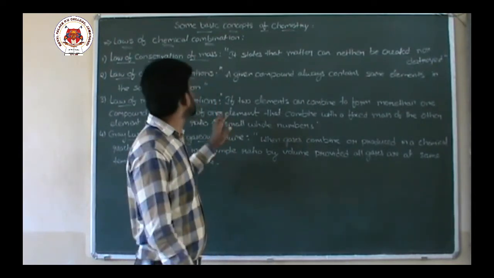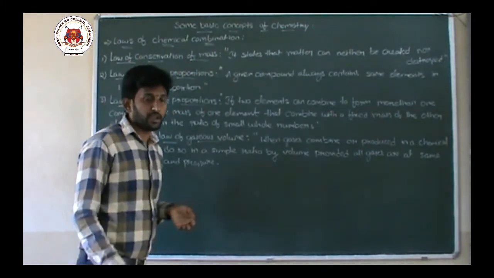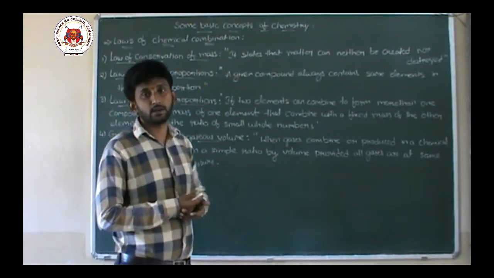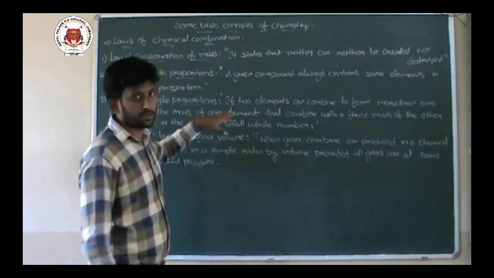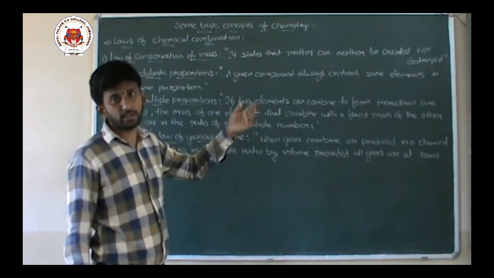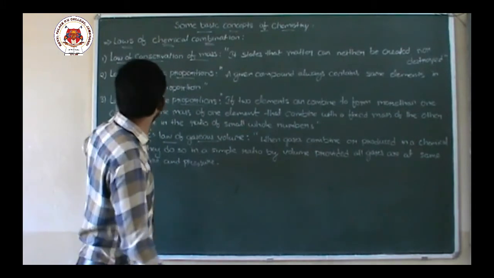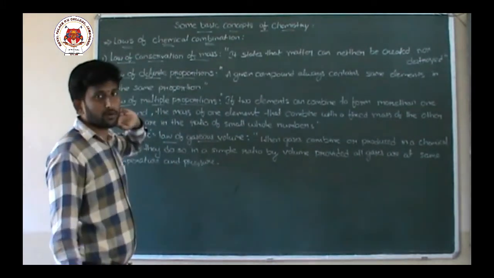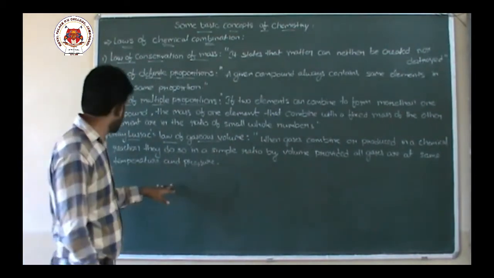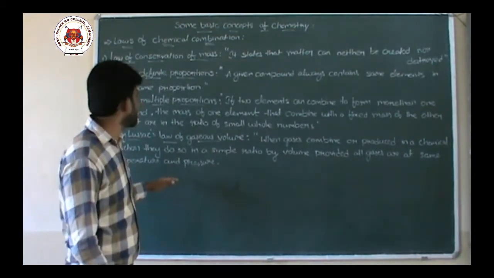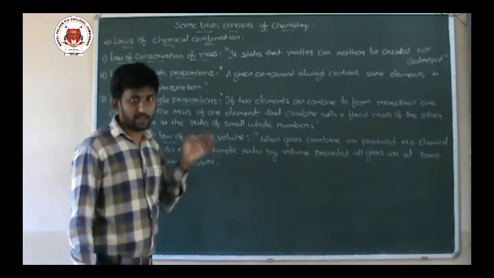Okay, so the deleted portion is law of chemical combination and also Dalton's atomic theory and some concepts. Let us see this first, then we will go into the next questions based on this topic. Now, in law of chemical combinations, we will study mainly 4 laws. Another law is there, that is Avogadro law, that we will see after. So first law is law of conservation of mass.